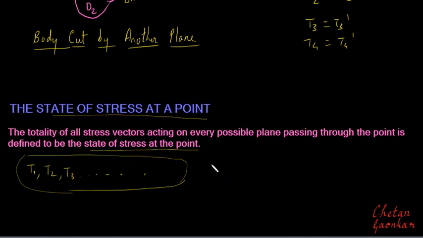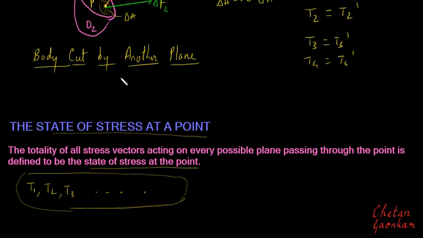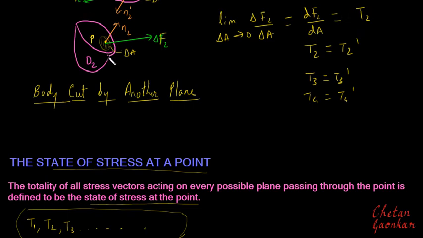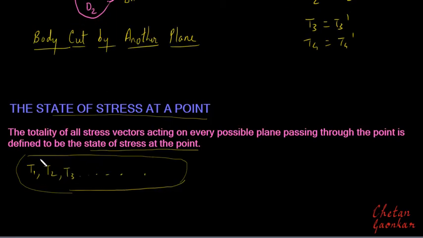So the totality of all these stress vectors on every possible plane passing through the point is defined to be the state of stress at this point. So the state of stress at a point is nothing but the totality of all these stress vectors, and it will not be a vector as such, but it will be tensor in nature.